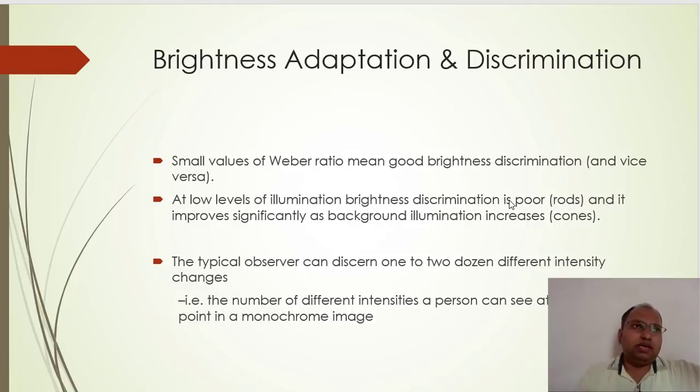Let us say the clouds are there, and when the clouds come in front of the sun, then definitely you can easily identify that changes are occurring whenever the clouds come in between the sun and the earth.